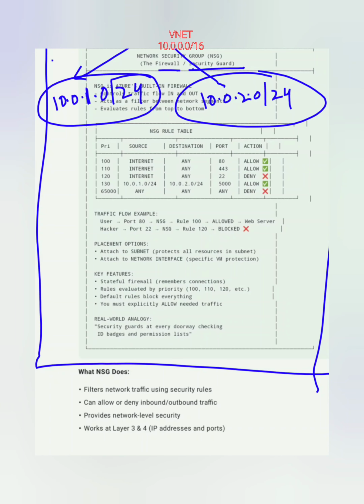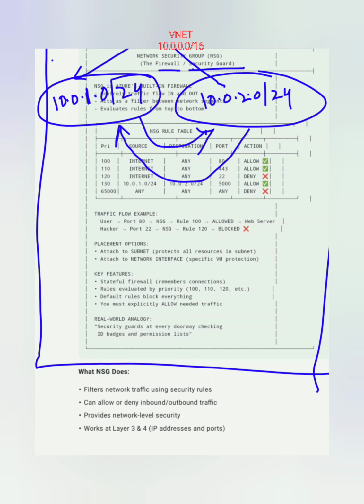Consider this. By default, whatever is in the VNet is allowed. Okay, so if I have no NSG configured, no rules configured, I can communicate like this.